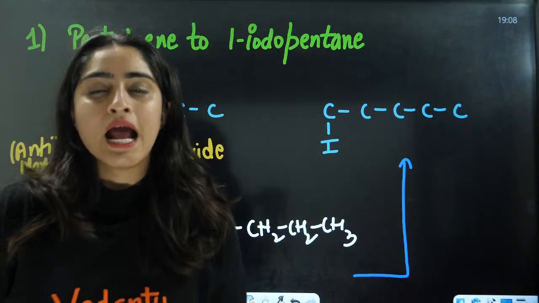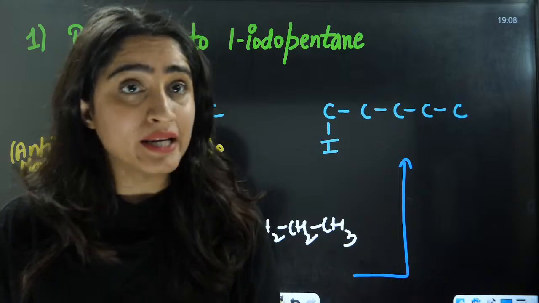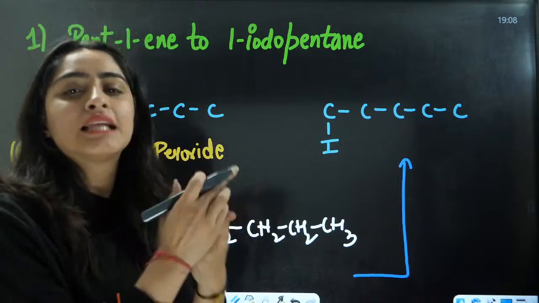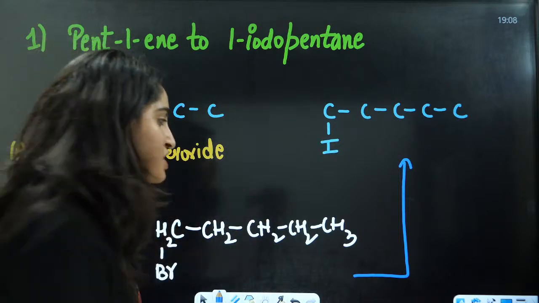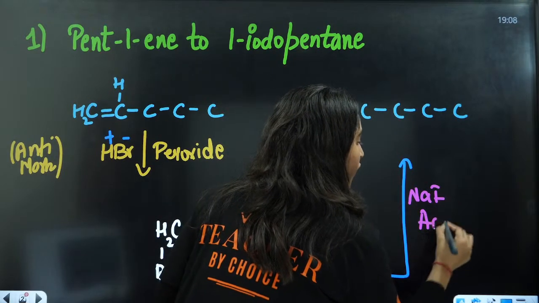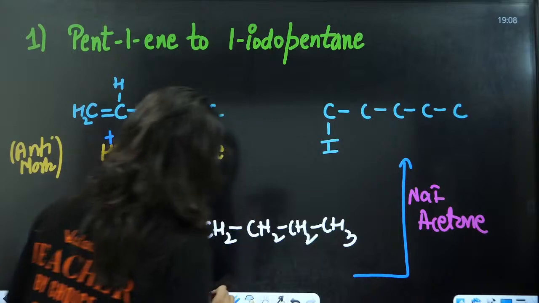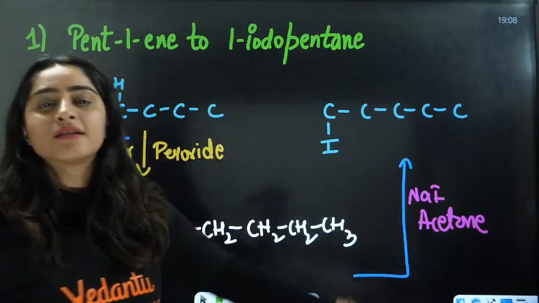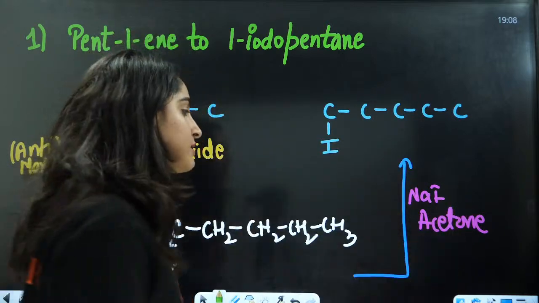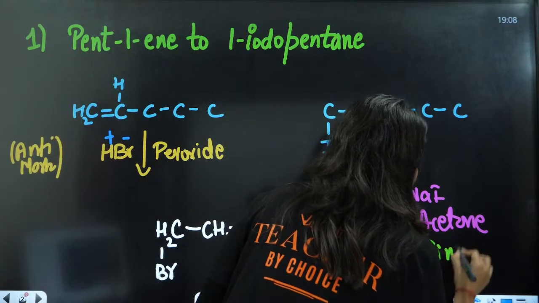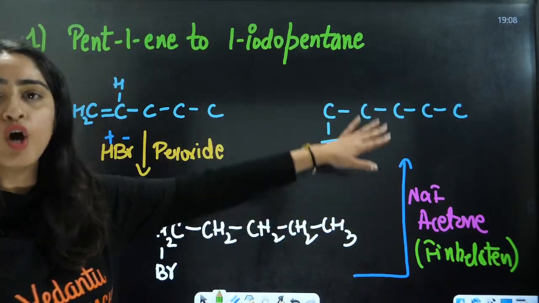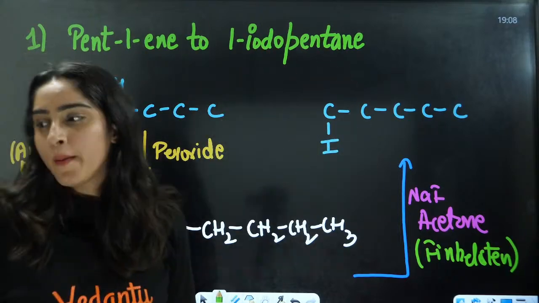A haloalkane, where the halogen should be chlorine or bromine, into iodo. What do we do? What's the name of this reaction? What do I add here? I add NaI and acetone. And what is the name of this reaction, everybody? This is nothing but the Finkelstein reaction. Just write it down, Finkelstein reaction, and you will have your desired product, that is 1-iodopentane.